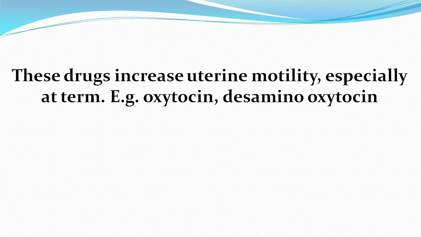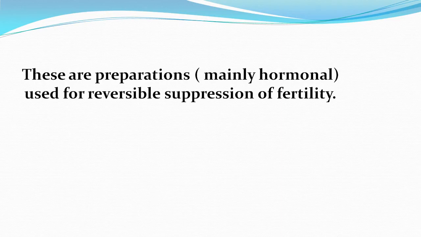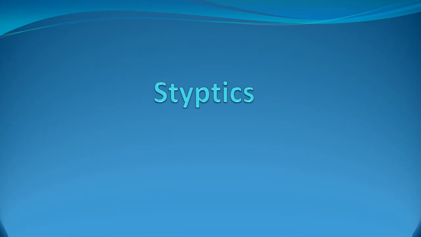Oxytocics. These are the drugs which increase the uterine motility and contraction, especially at term. Examples are oxytocin, desamino-oxytocin. These are generally used to induce labor or to assist in labor in selected cases. Contraceptives. These are the preparations, generally hormonal preparations, which are used for the reversible, the term should be noted, reversible suppression of fertility. Once the contraceptives are stopped, after 3 months or so, the fertility can be regained.